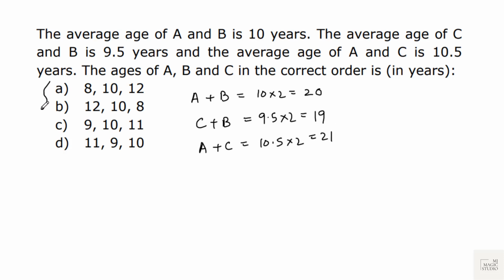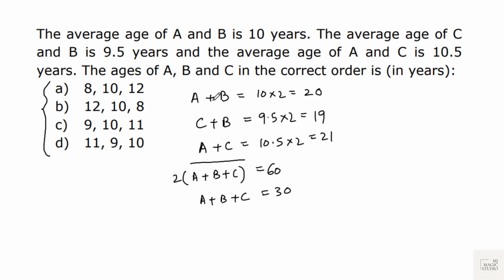Now, it is very easy to solve these kinds of questions with the help of options, but if it is a type-in-the-answer question, then how to do it is our first priority to know. Then, the ages of A, B, C are in which order? Next step, add them all. A plus B plus C twice would be 20, 30, 40, 50, 60. That means the sum of ages of these three is 30.